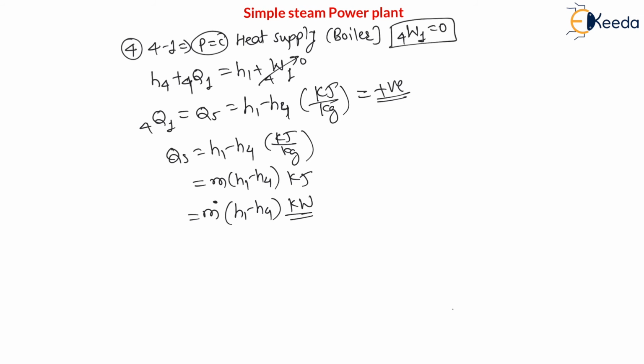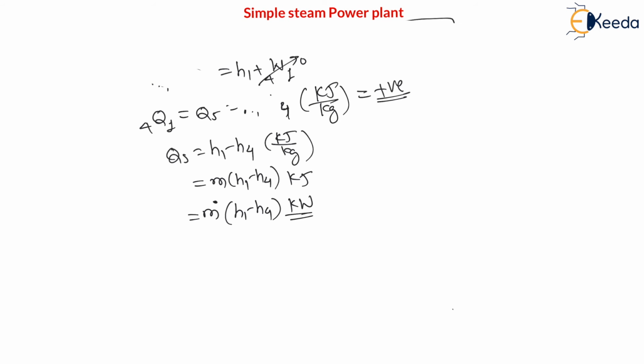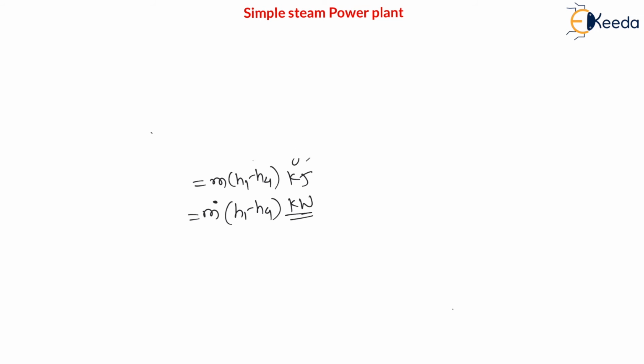Now my dear students, we know that the first law of thermodynamics is nothing but, for a cycle, cyclic integral of heat is equal to cyclic integral of work. Now here, considering all four devices together, that is boiler, turbine, condenser and pump, the first law for a cycle states that the cyclic integral of heat is equal to the cyclic integral of work.